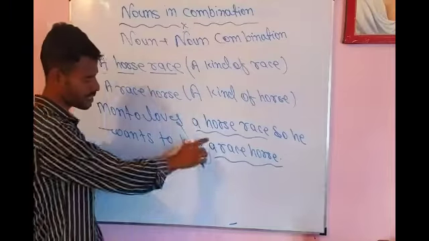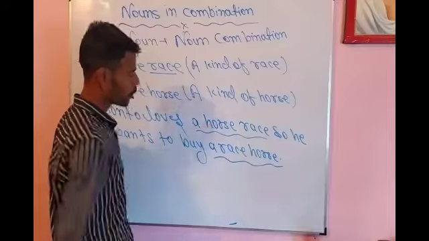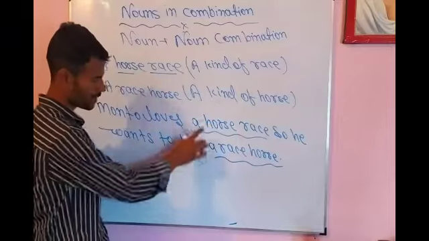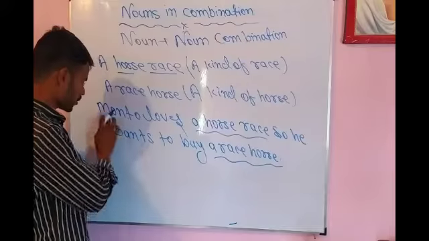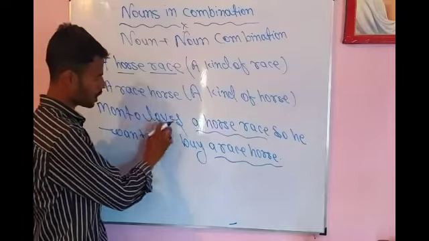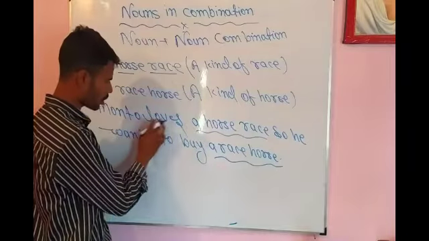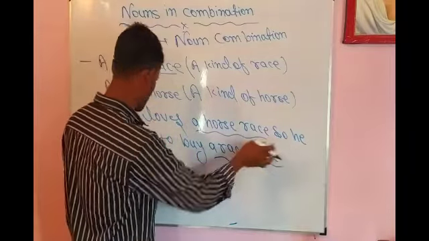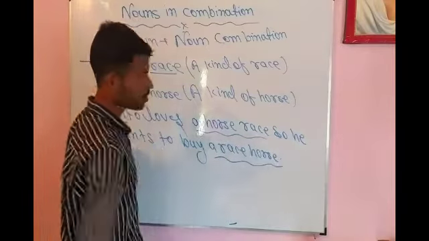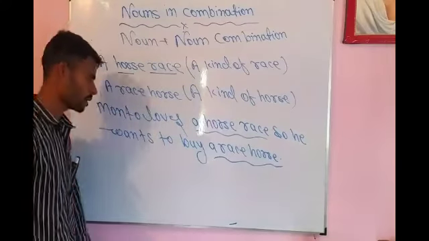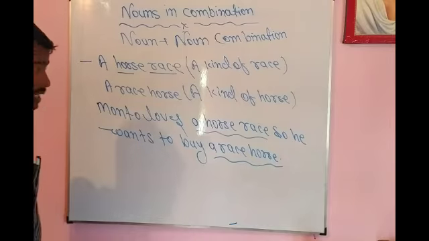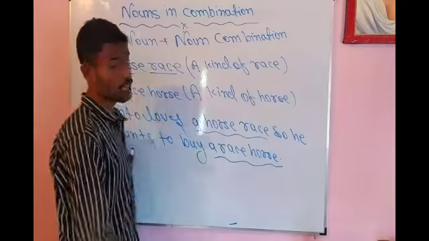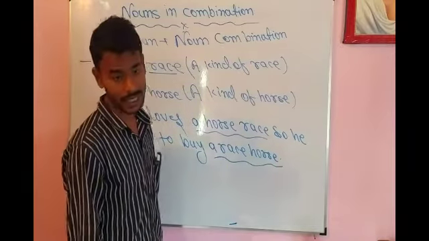If we interchange this noun plus noun structure, if we replace these two, then this sentence will be incorrect. With the help of example, Monto loves a race horse, so he wants to buy a horse race. Then the meaning of this sentence will be मोंटो जो है उसको दौड़ने वाला घोड़ा पसंद है इसलिए वह घोड़े की दौड़ खरीदना चाहता है. Which will be an incomplete sentence.